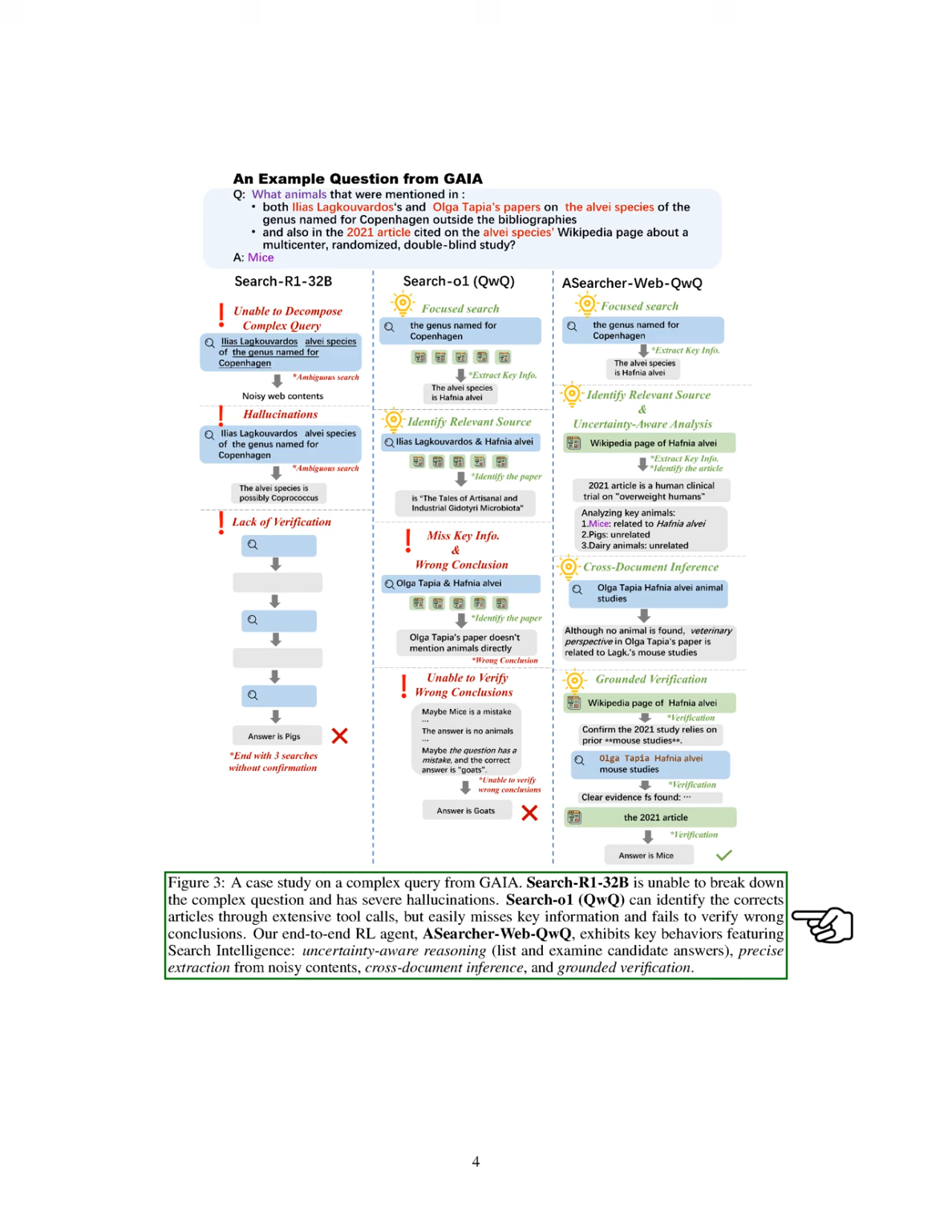Next, we discuss the limitations of existing open-source approaches through a case study of a challenging question from Gaia. We analyze two models, Search R1 32B and Search O1 QWQ. Our example involves identifying a specific animal based on 4 unknown variables. The agent must first determine the species from a clue about its genus, find a relevant 2021 article, and locate papers by 2 mentioned individuals.